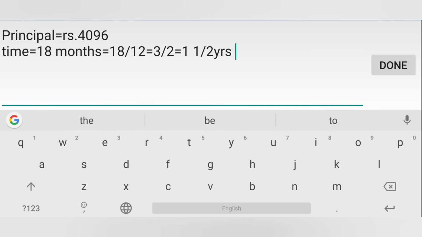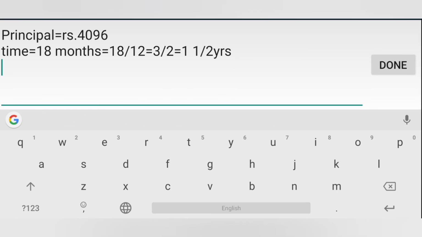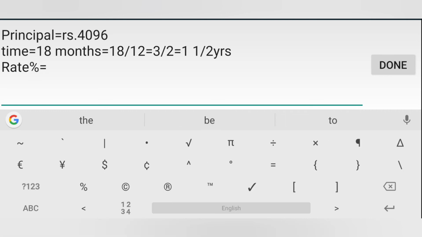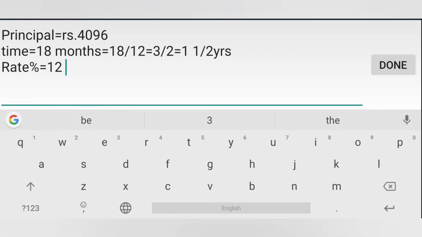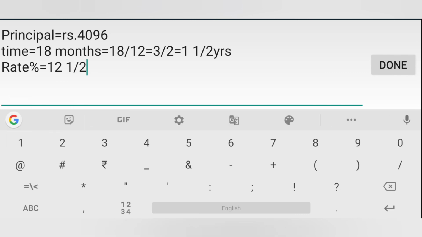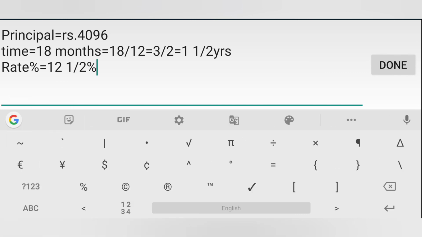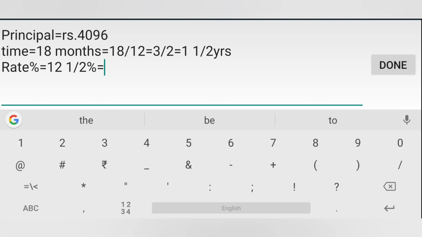So now next, rate percent is given. Rate percent is 12 1/2%. As we know, if it is given in the question that the interest is being compounded half yearly, we have to multiply the rate percent by 1/2. That means we have to divide the rate percent by 2.